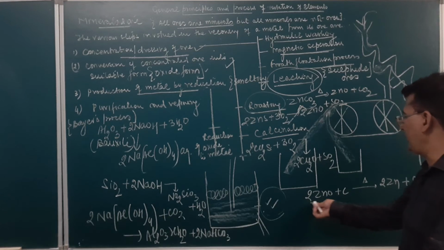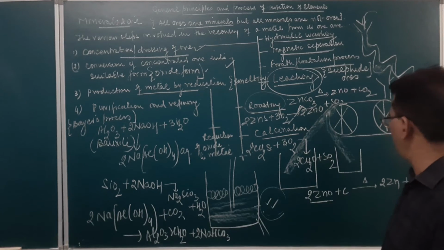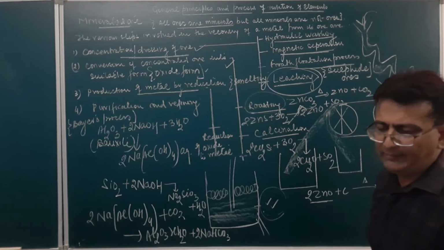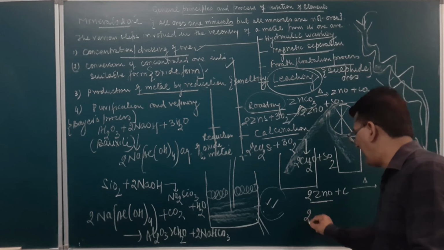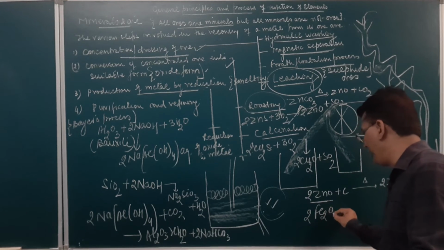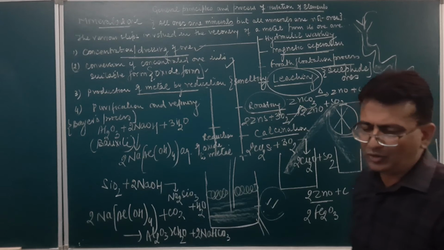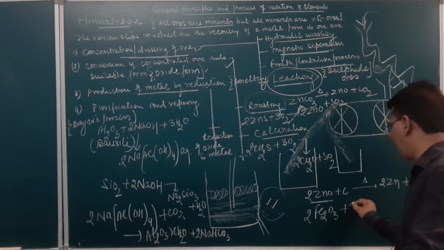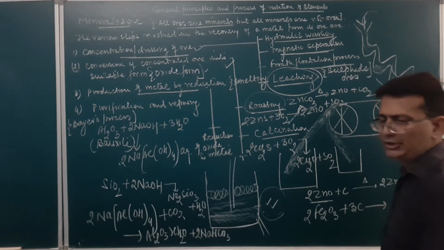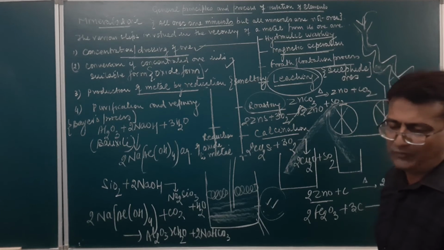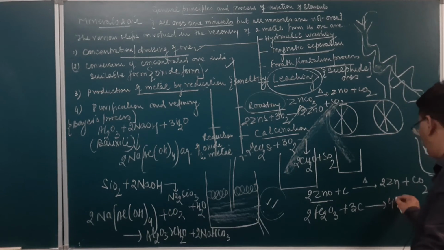You may see over here, metallic oxide is being reduced to metal. Similarly, if you take tri-iron tetroxide, Fe3O4, when reduced with carbon, it will result in the formation of iron, and carbon dioxide will be given out over here. So iron will be given out and carbon dioxide will be given out.